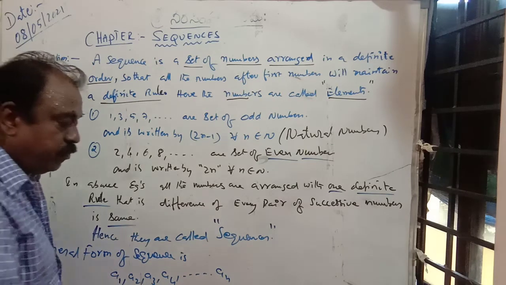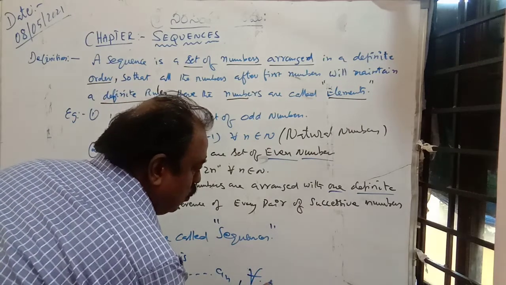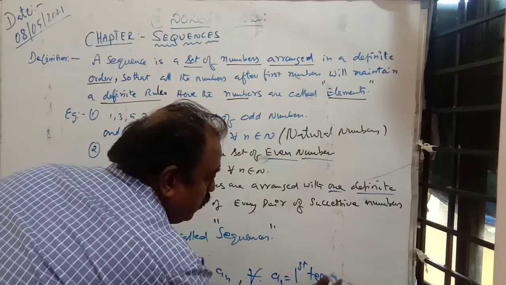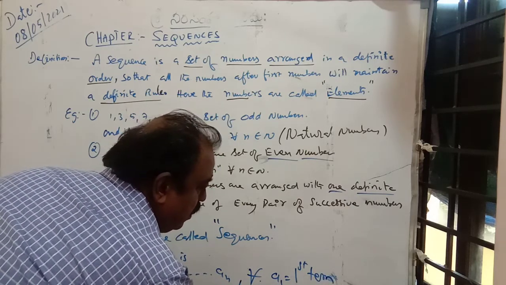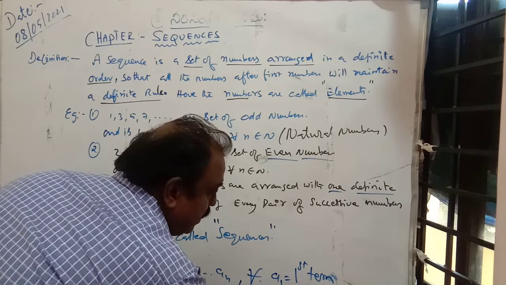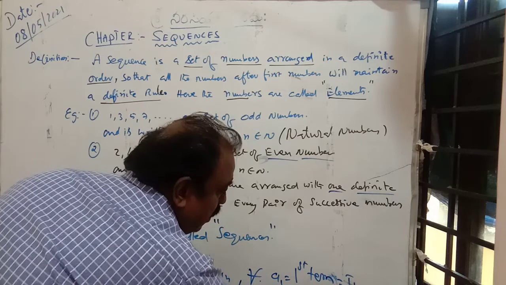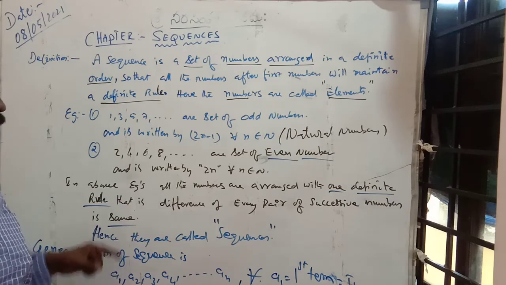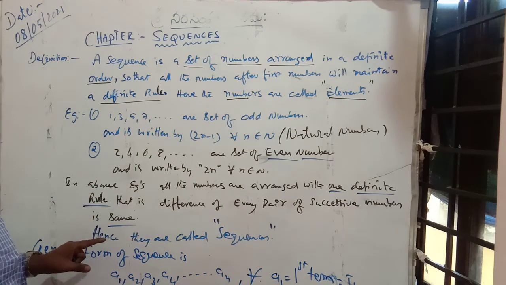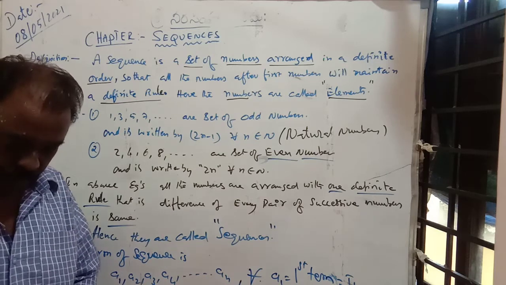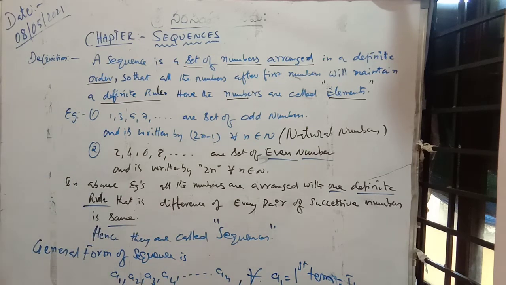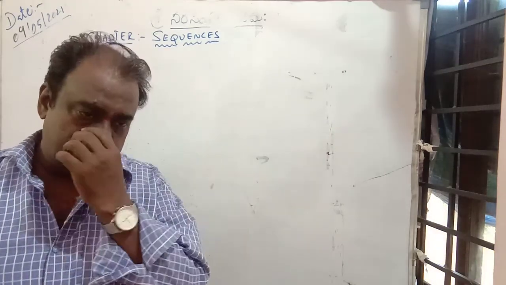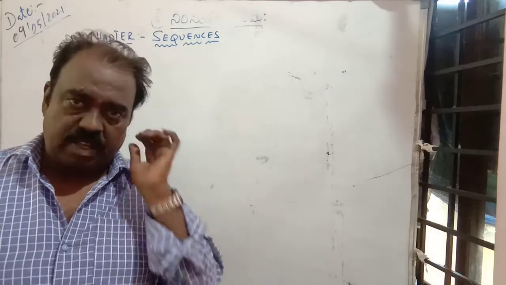Here A1 is the first term, whereas AN is the nth term. This is T1, this is Tn. Like that also we can mention. You follow it well. So we learnt what a sequence is.